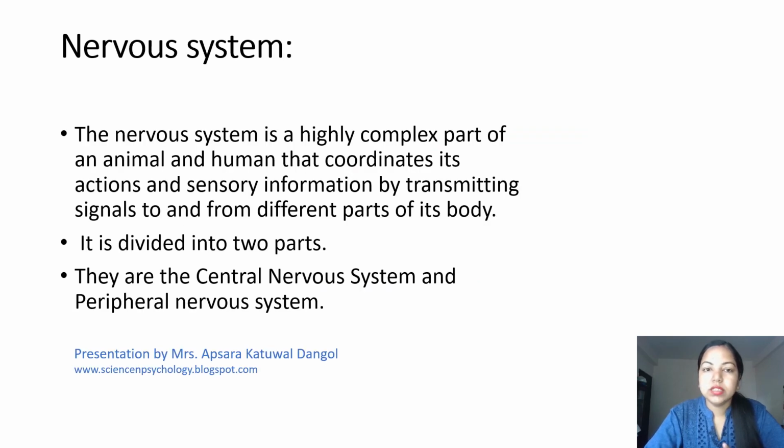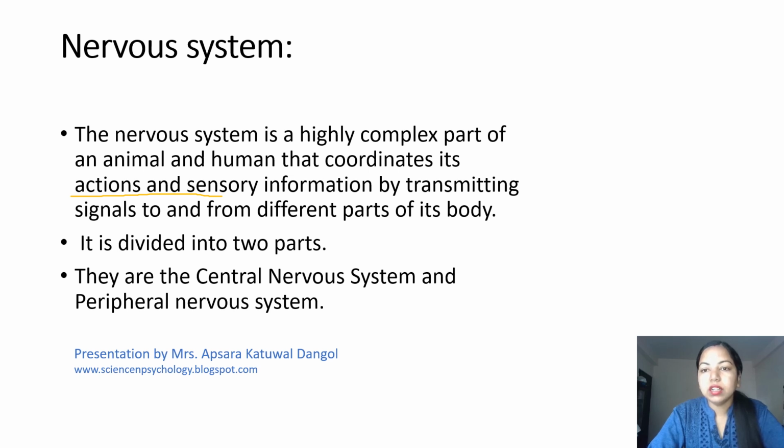Nervous system. It is a highly complex part of animals and humans that coordinates action and sensory information. How? By transmitting signals to and from different parts of the body.